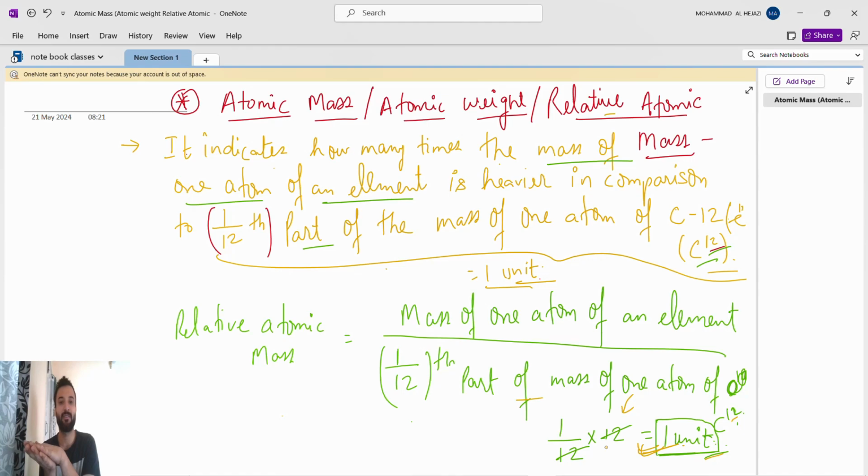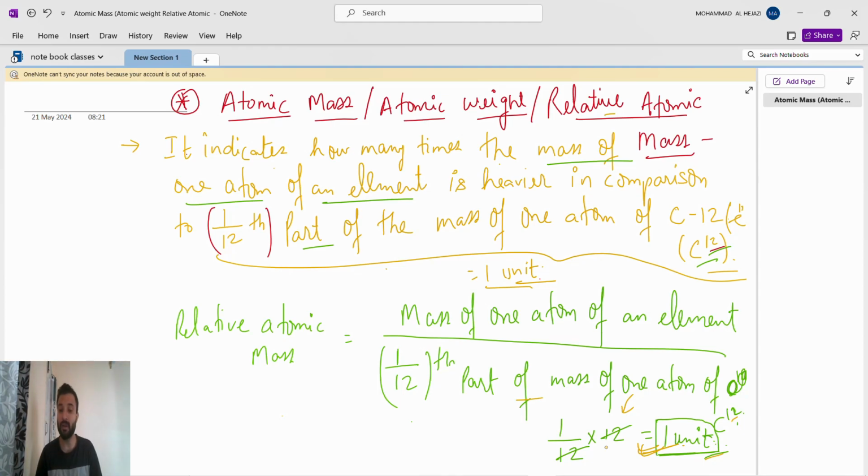That's how we got the 1 by 12th part. We take the carbon, divide it into 12 parts, and take 1 of the 12 parts. So the relative mass formula is this. I hope everyone understands till here.